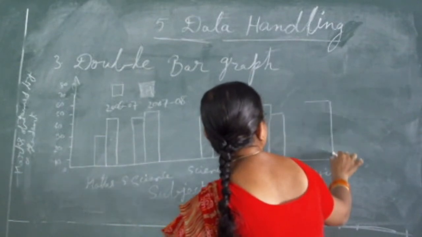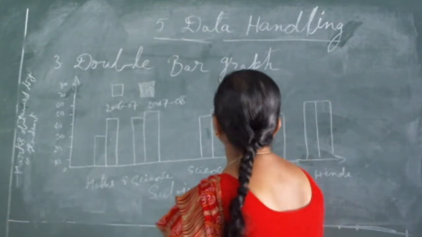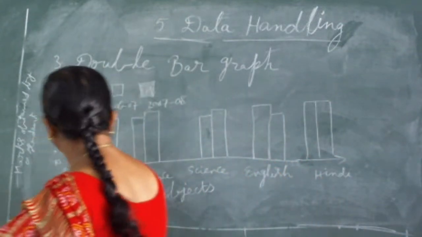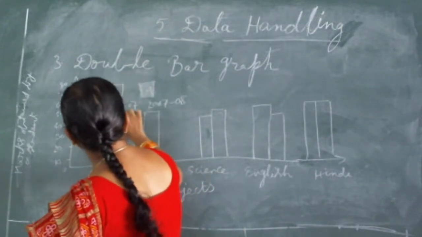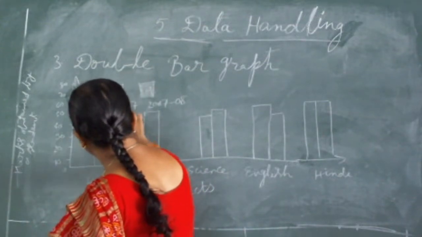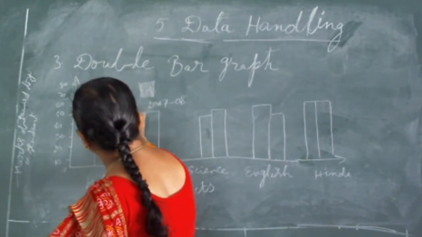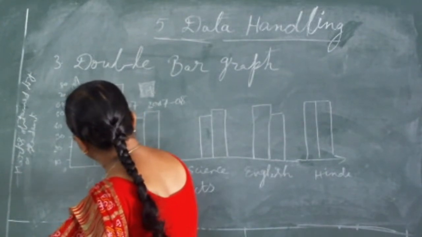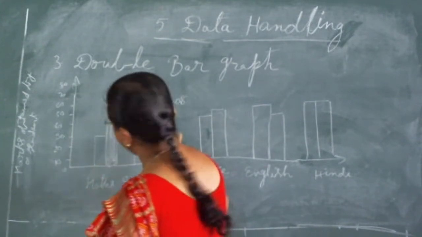What we are doing in this one? We are comparing the marks of one student in 2 simultaneous years. In maths, see, this dark portion represents the marks of 2007 and 2008, and this lighter portion represents the marks of 2006 and 2007.